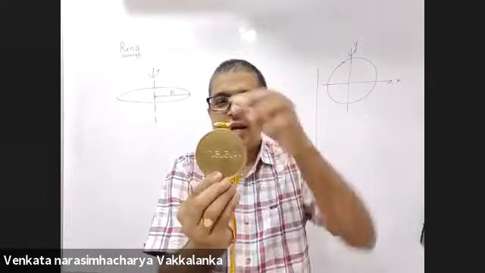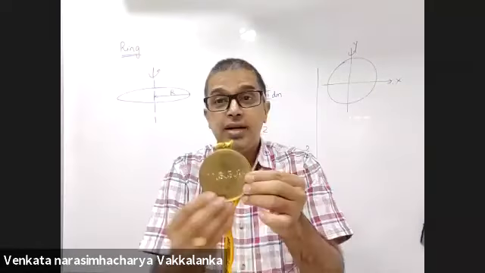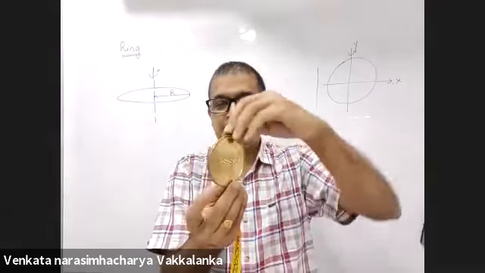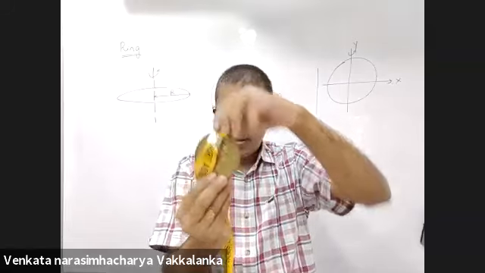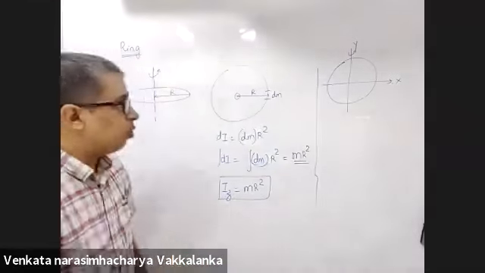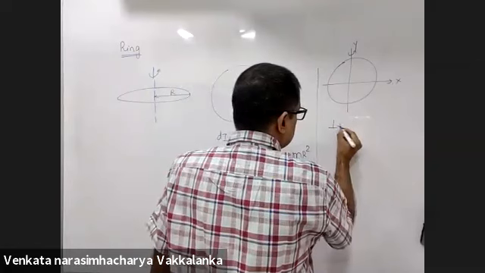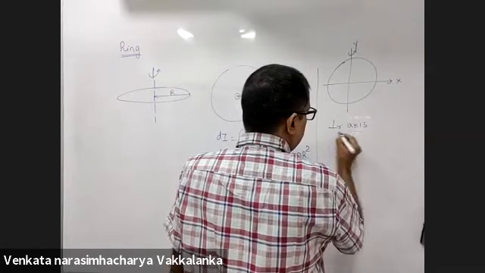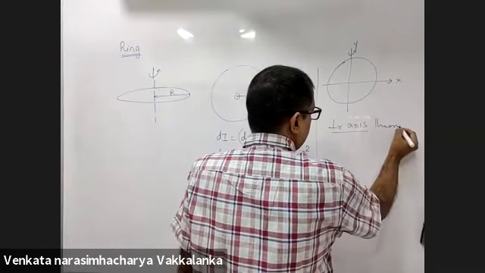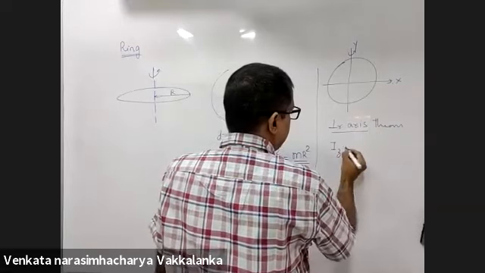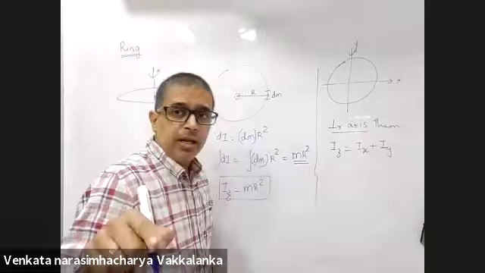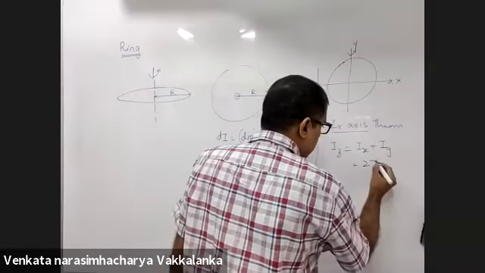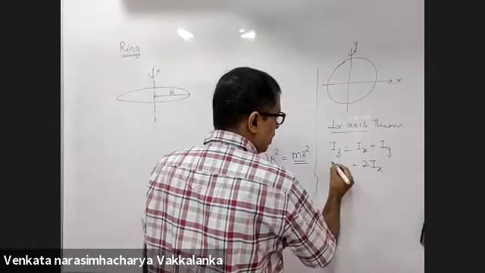This axis and this axis are symmetric. Are you able to visualize this? Yes, sir. So now what are you going to do? Perpendicular axis theorem. Iz is Ix plus Iy. But I know Ix is equal to Iy, so this is 2Ix.